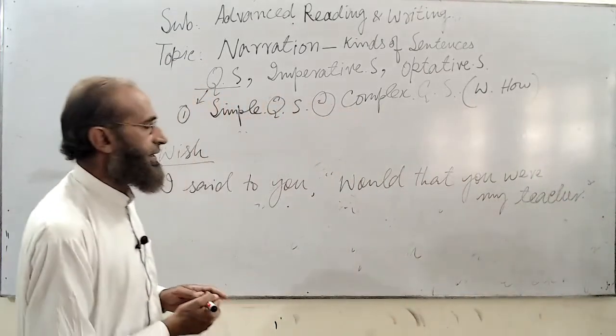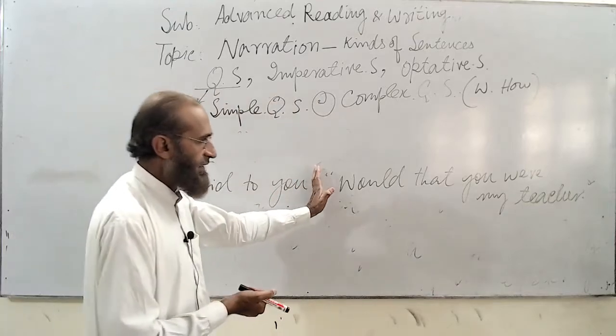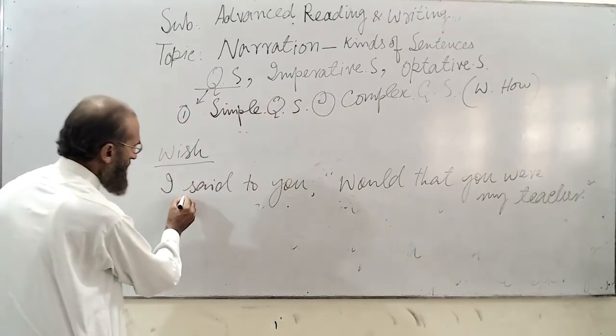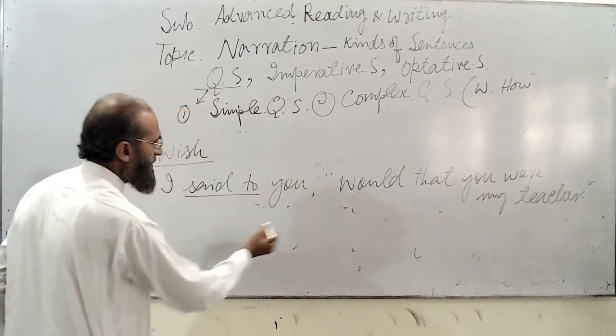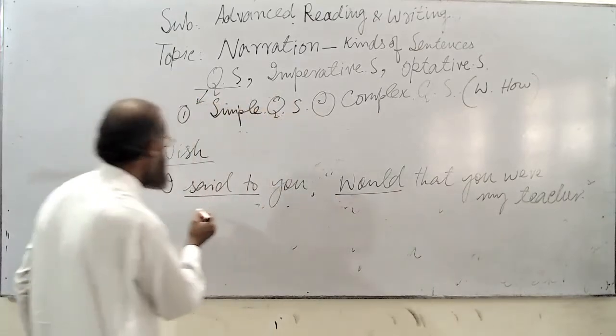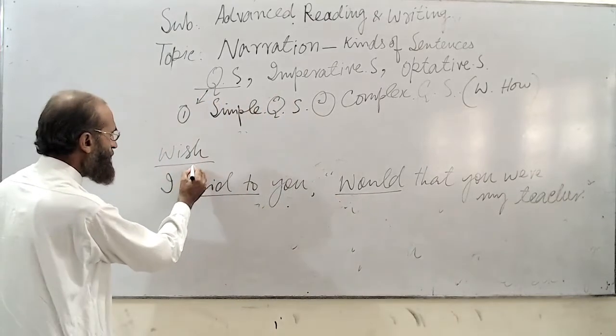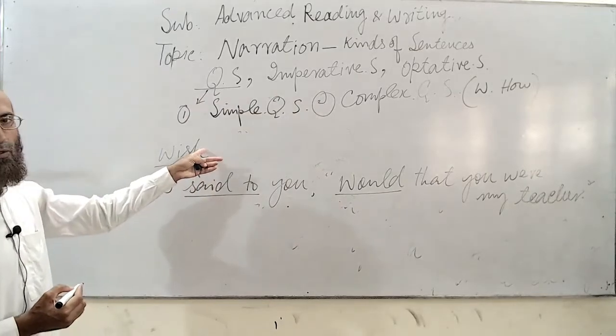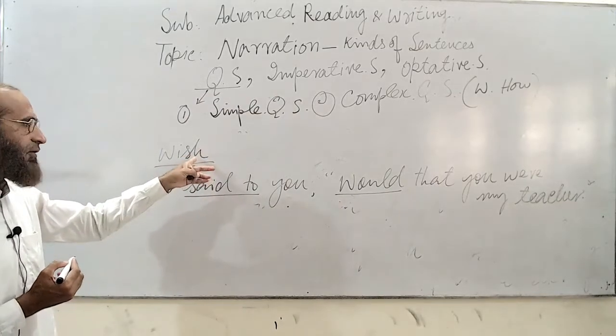The meaning of this in Urdu is kash aap mere ustad hote. So said to will be changed into wished, because this is past indefinite. So you will use the past form of wish.